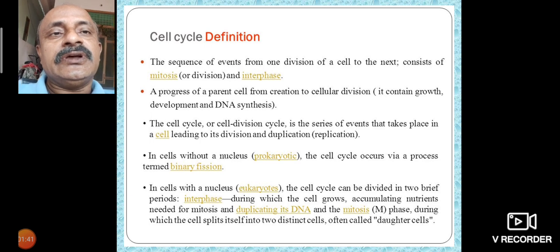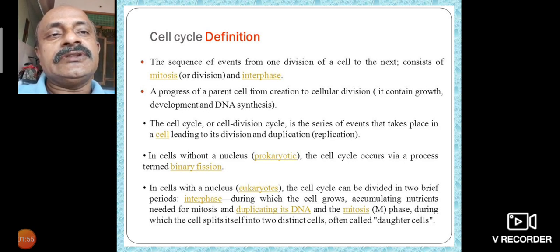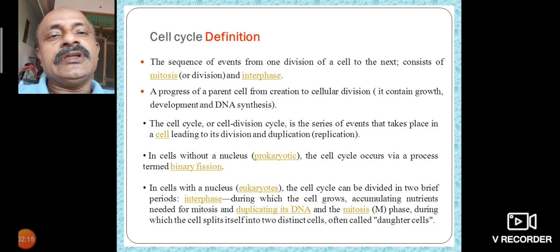The sequence of events from one division of a cell to the next consists of interphase and mitosis. It is the progress of the parent cell from creation to cellular division, which includes growth and DNA synthesis. So the cell cycle, or cell division cycle, is the series of events that take place in a cell leading to division and duplication or replication.